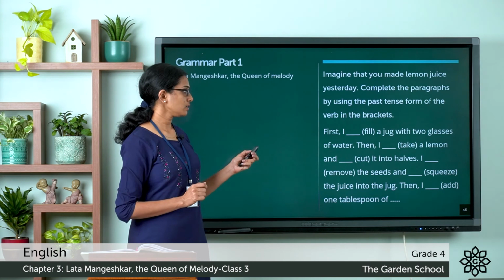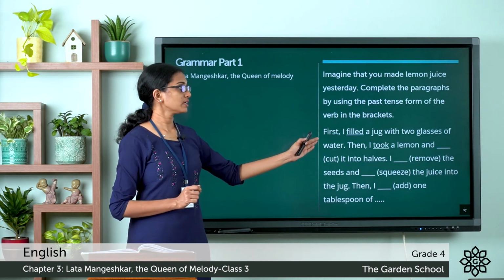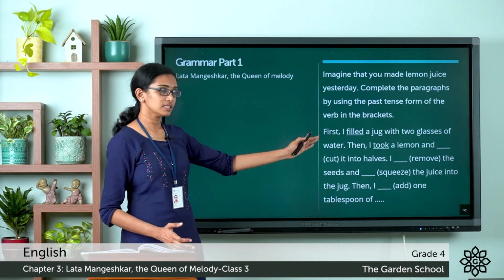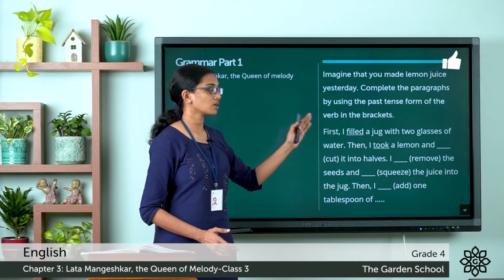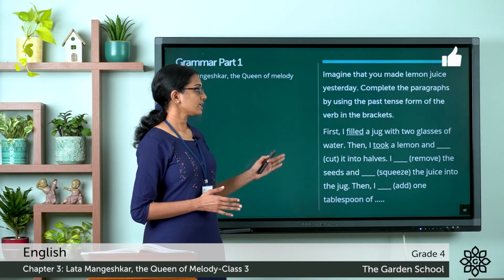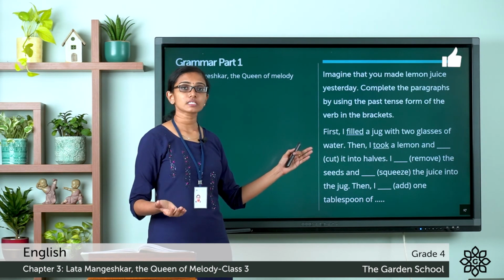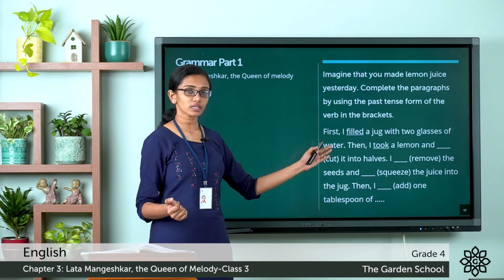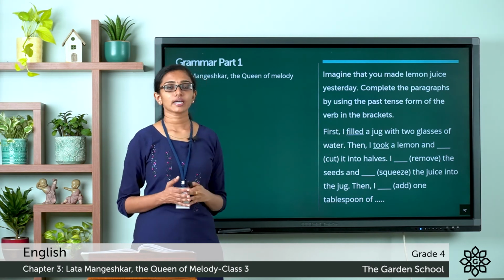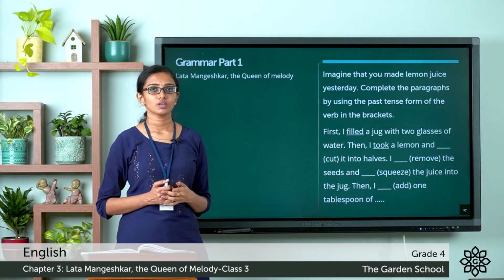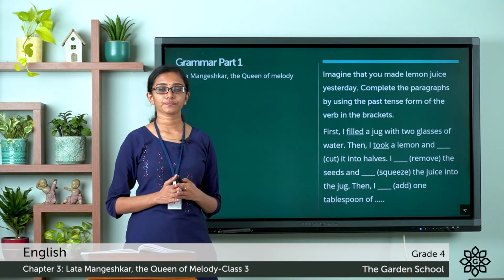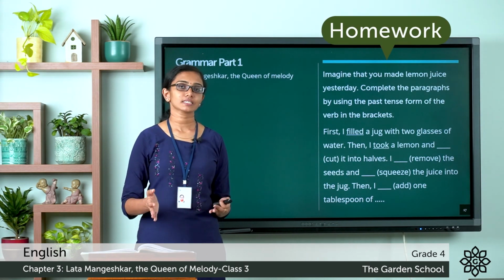So for example, first I filled. The past tense form of fill is filled. So first I filled a jug with 2 glasses of water. Then I took. See, the past tense form of take is took. So it becomes then I took a lemon, and you can complete the passage. So here also, please use a dictionary if needed. Now you can complete the passage in the textbook itself.